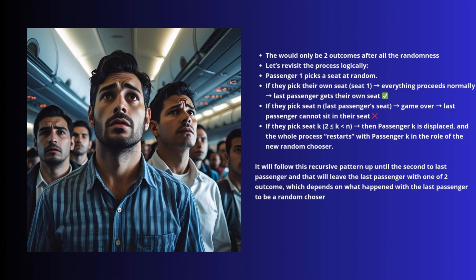So if they choose the last passenger's seat, the game is over. The last passenger won't get their own seat anymore. But if they pick another random passenger's seat, then that passenger will be the one that is displaced and the new person to have to choose a different seat. And then this comes back to that person to pick between the two options. Either they pick the last passenger's seat or they pick any other random person's seat, and then that recursive process just keeps on repeating itself just like that.